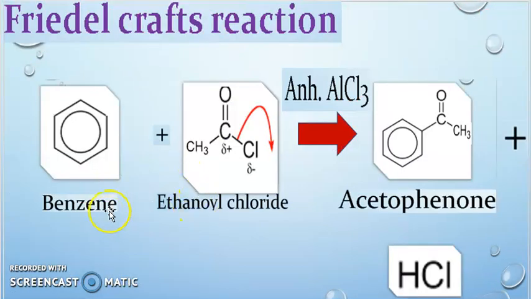See this reaction, so you can remember it. The benzene ring we got through the first reaction, plus ethynyl chloride, that means acetyl chloride, CH3C double bond O Cl.